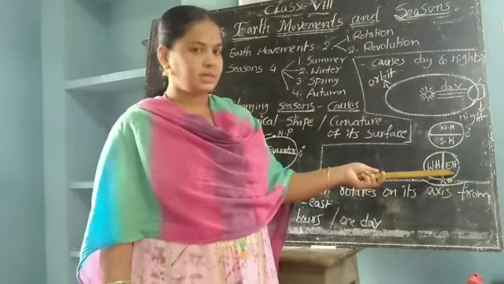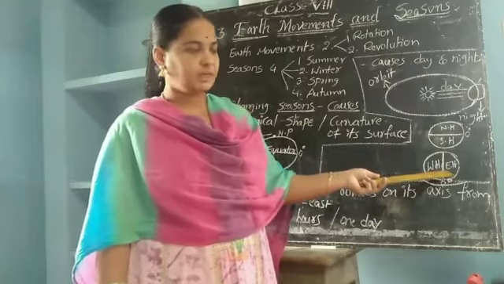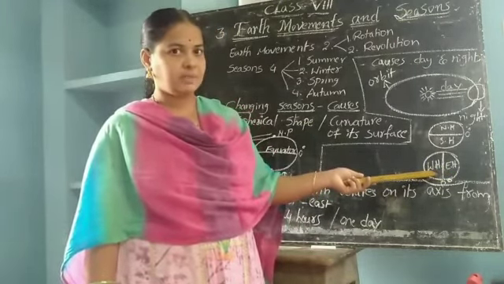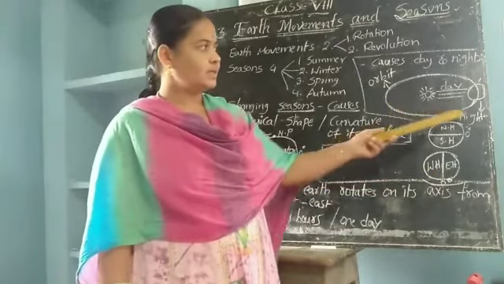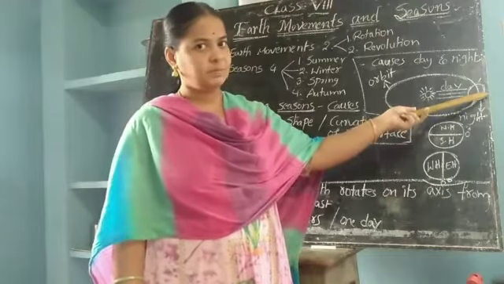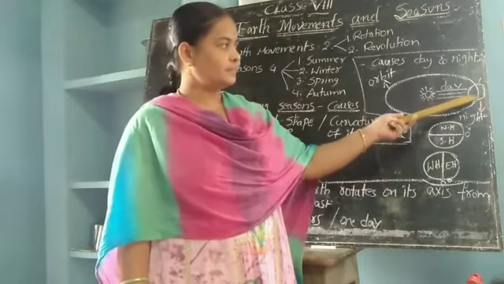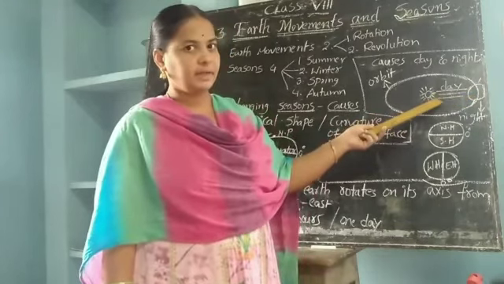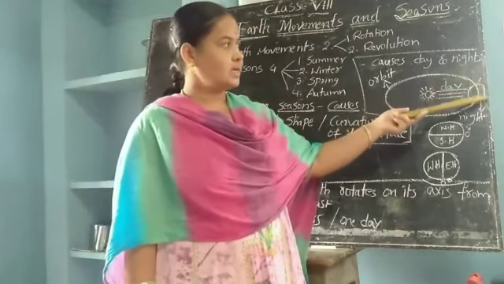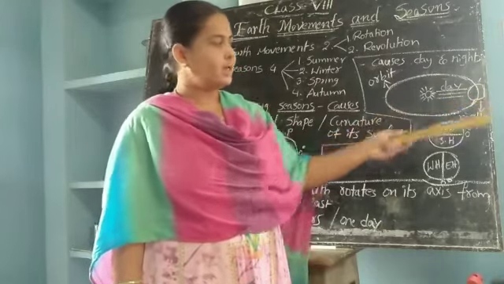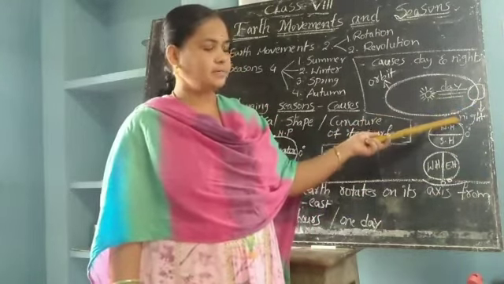East side part we call the eastern hemisphere, and west side part we call the western hemisphere. Here, this is western hemisphere and this is eastern hemisphere. So those in the western hemisphere are getting day, and those in the eastern hemisphere are experiencing night. Like that, the day and night are forming.